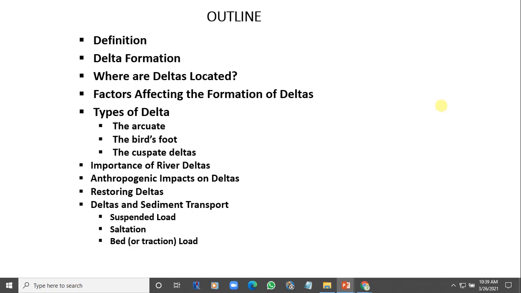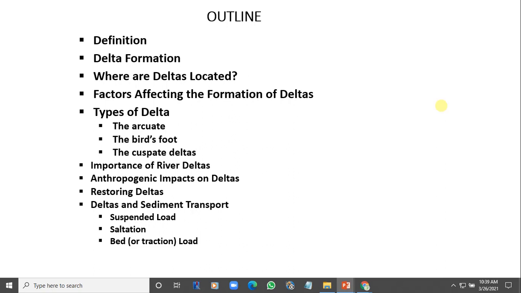Okay, and when you create channels, when you dredge channels, what will happen is that the amount of erosion will increase. This means that more sediment will wash out to the sea faster, rather than slowly filling in the delta land.